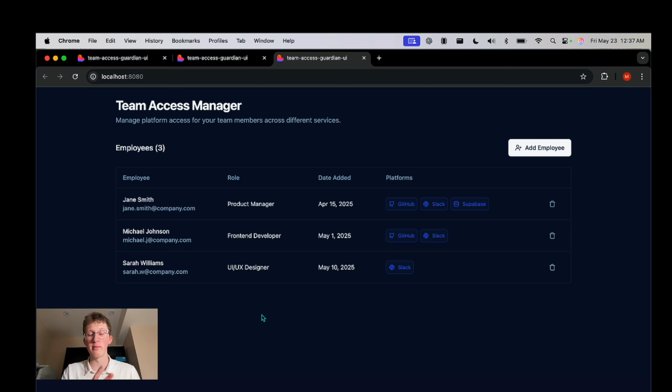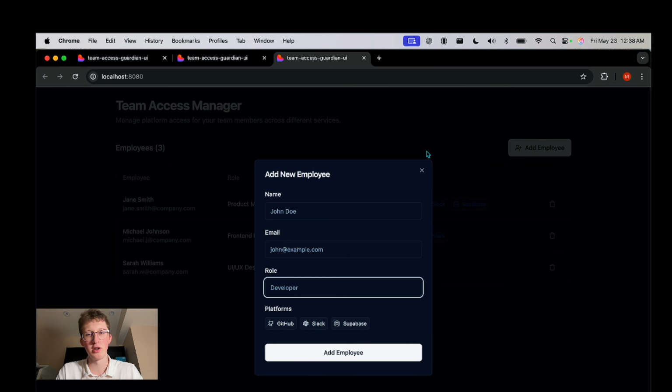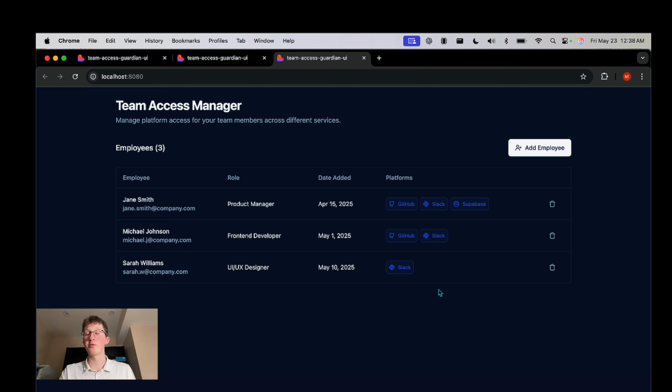All it took was 2 prompts, one from Lovable and another one from Cursor. We wanted to switch the Lovable one into a dark mode, and that's exactly what we got here. As you can see, it is dark mode, and add employee, it's still working, it's all functional. So think about it, all it took was 2 prompts. Imagine what you could do if you keep asking prompts. Keep digging deeper. If you spend some time on this, you could come up with some really cool products in no time. So no dev team required, and it's all on your own. One day is all it takes, and you can have an amazing product.